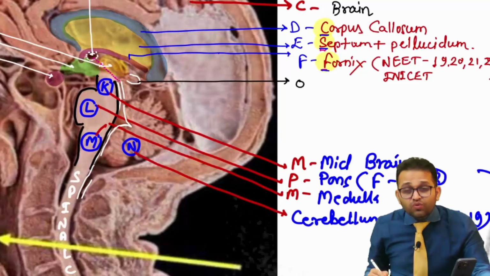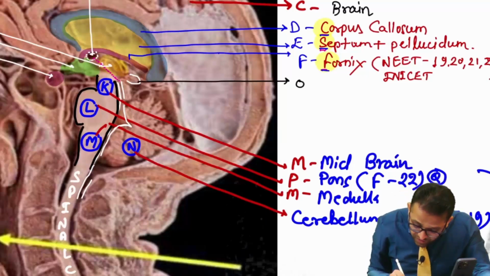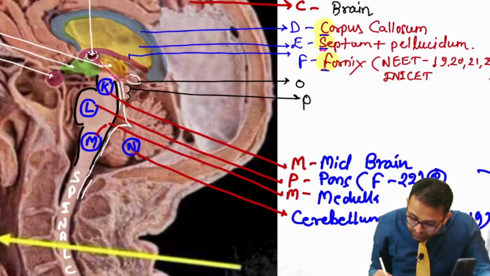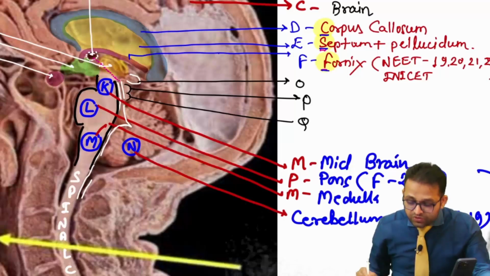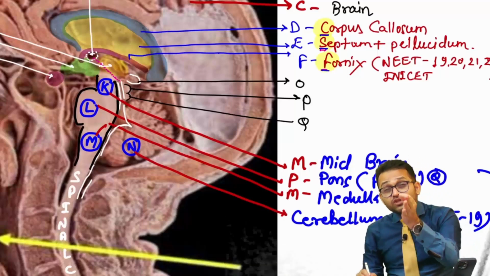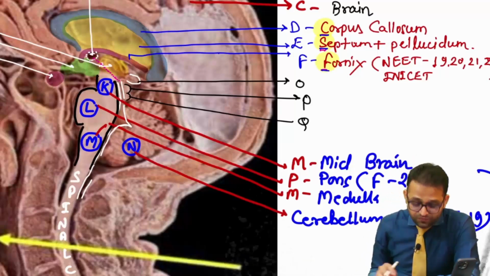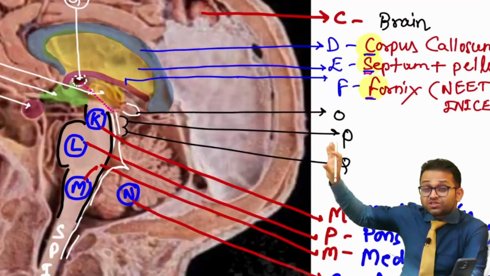I am putting the name O, then you have to answer about this one and another elevation P and this Q. So can you tell me what is this OPQ? Okay, so very small elevation, the elevation just behind the midbrain.